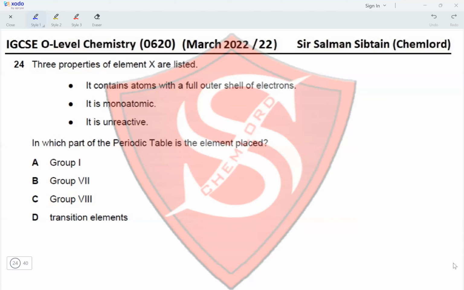This cannot be placed anywhere other than group 8. So options are group 1, no. Group 7, no. Group 8, yes. Transition elements, no. So option C is the correct option for this question.